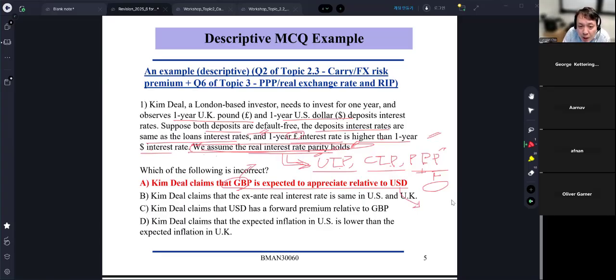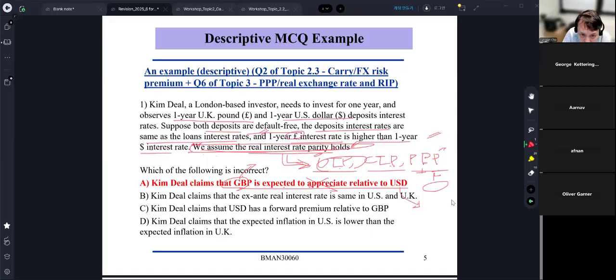If you recall UIP, we learned about this one. A high interest rate currency is expected to depreciate. You need to go back to the review slide to check this if you're not sure. So if UIP holds, the high interest rate currency, the pound, is expected to depreciate. So this is incorrect.